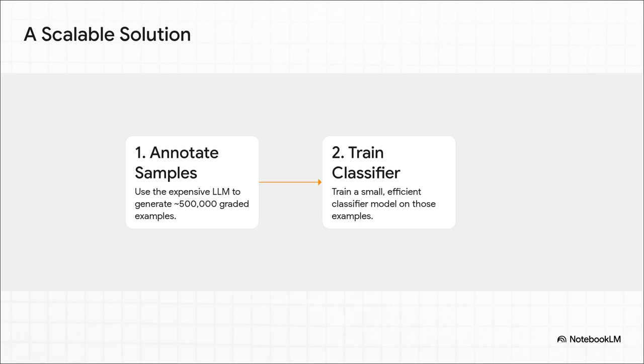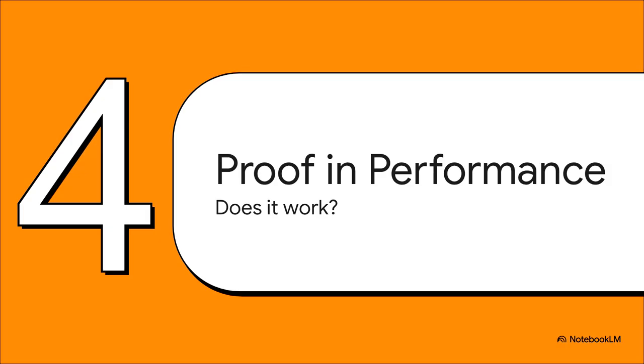It's just genius. First, they paid the master, that's the big, expensive Llama 3 model, to grade a small but diverse sample of about 500,000 documents. Then, they took those graded examples and used them to train a much smaller, way more efficient student model. This little student model learned to mimic the master's judgments perfectly, but it could do the job at a massive scale for a tiny fraction of the cost. So clever.